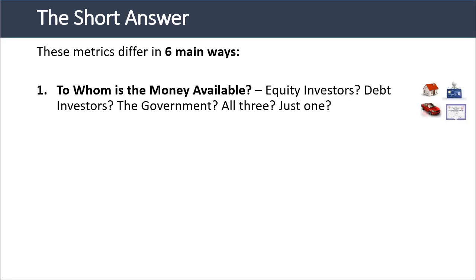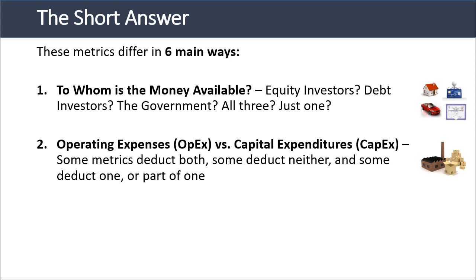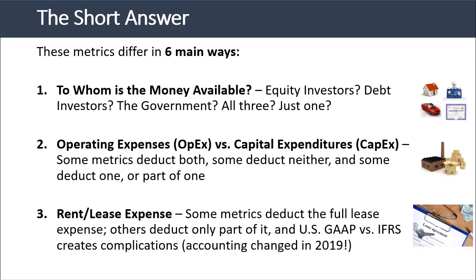First, there is to whom the money is available. Is it available to just the equity investors, in other words, the common shareholders, to the debt investors, to the government, to all three, or maybe to just one or two of these groups? Second is the treatment of operating expenses, OpEx, and capital expenditures, CapEx, because some of these metrics deduct both of these. Some deduct neither one, and some deduct one or part of one, but not the entire thing.